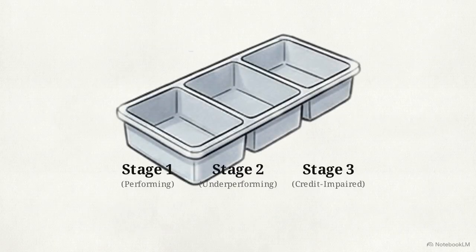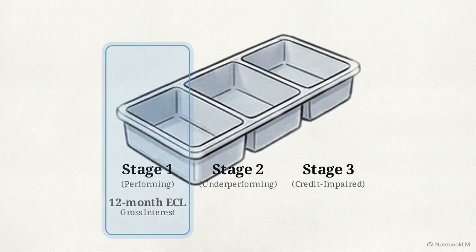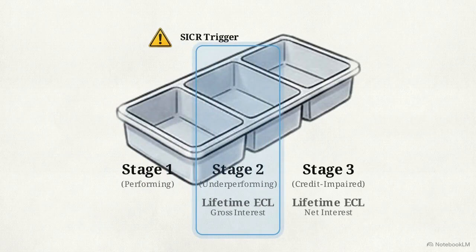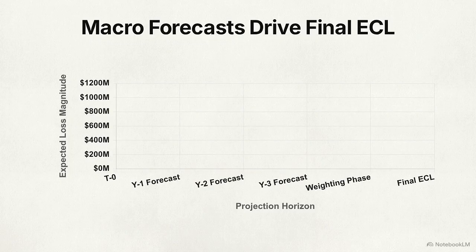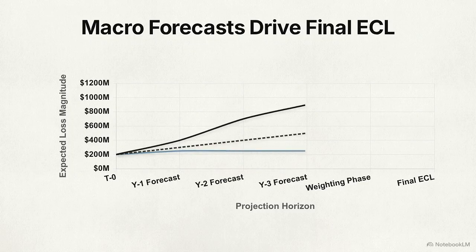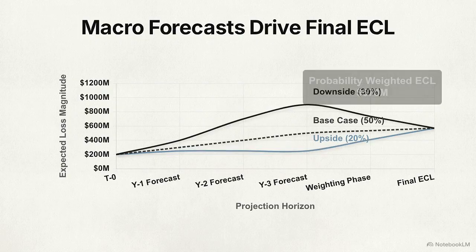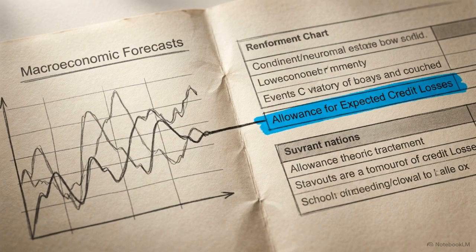From initial recognition, every performing asset carries an allowance for credit losses expected over the next 12 months. The model shifts when there is a significant increase in credit risk. Once this trigger is met, the asset moves to stage 2, requiring the entity to recognize expected losses over the entire remaining life of the instrument. This calculation requires weighting various scenarios using reasonable and supportable macroeconomic forecasts. This wires treasury and macro risk forecasting directly into the face of the financial statements, creating a fundamentally prudential reporting model.